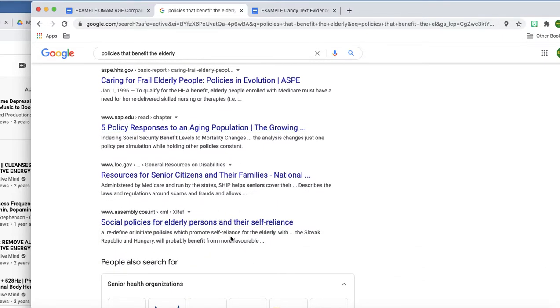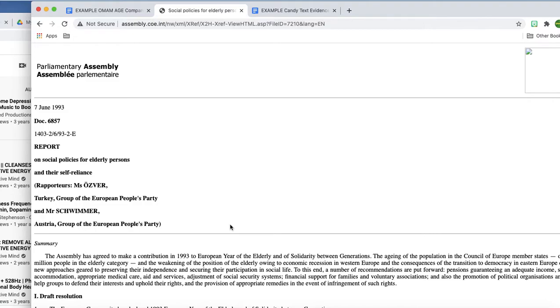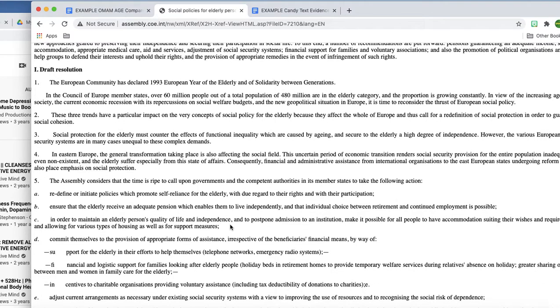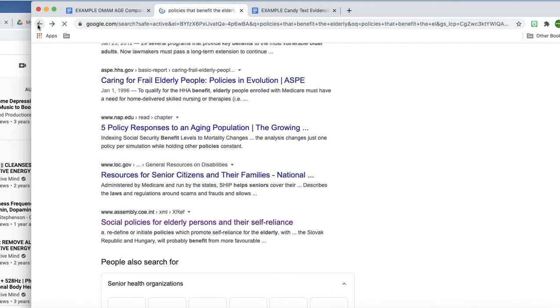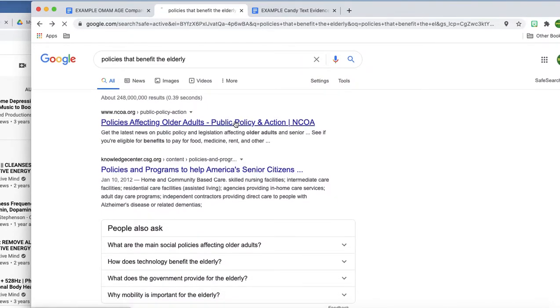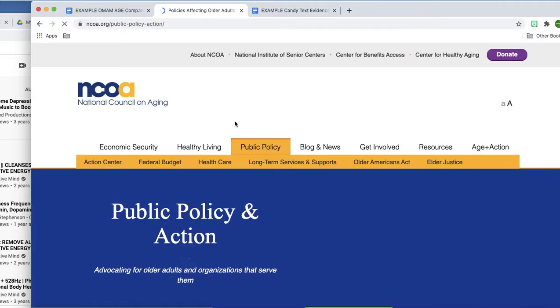I kind of like this idea that people are able to be more self-reliant in old age. Like you would get to make more decisions for yourself and live with more dignity and things like that and be more independent. But this isn't working great for my topic because it's all talking about Europe and I have to focus on America because that's where the book we're reading was set. Yeah, let's see. Policies affecting older adults. Let's see what this has to say. Maybe there's something good I can use here.